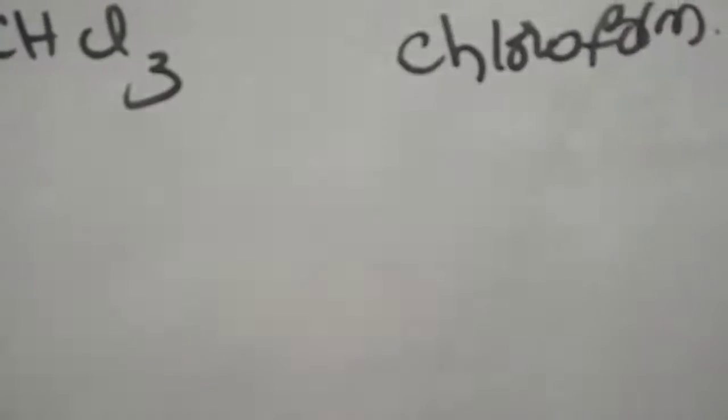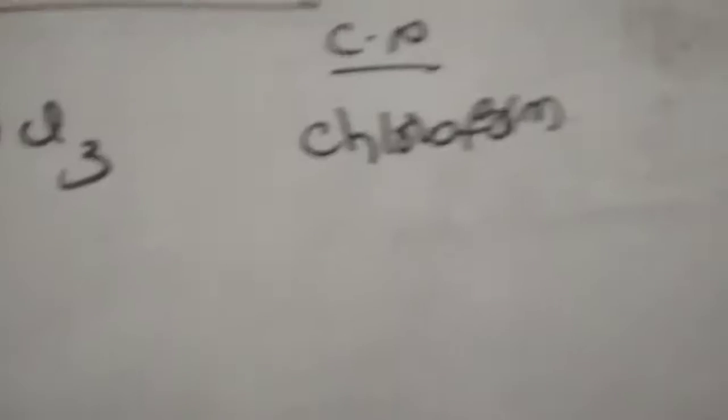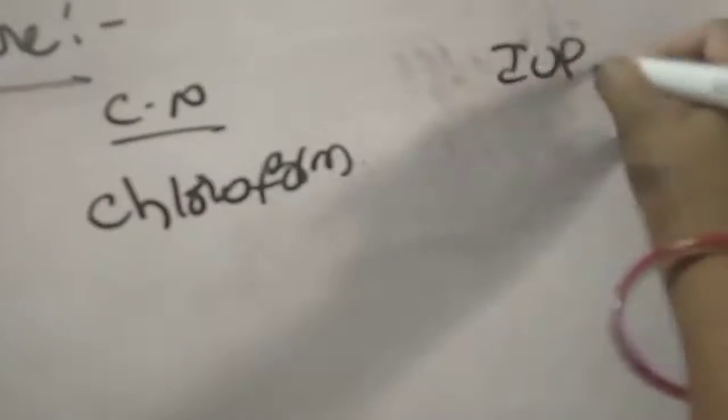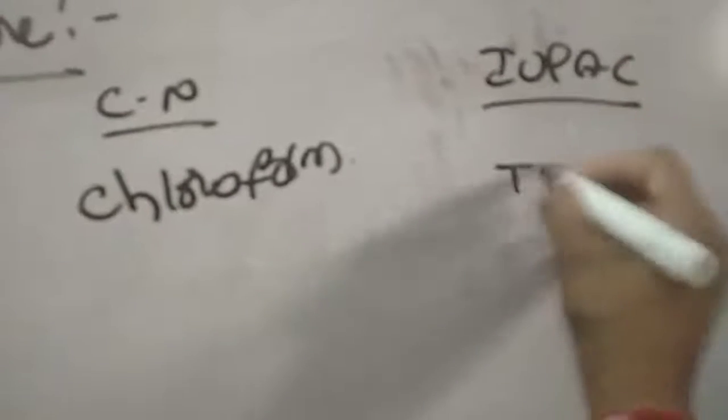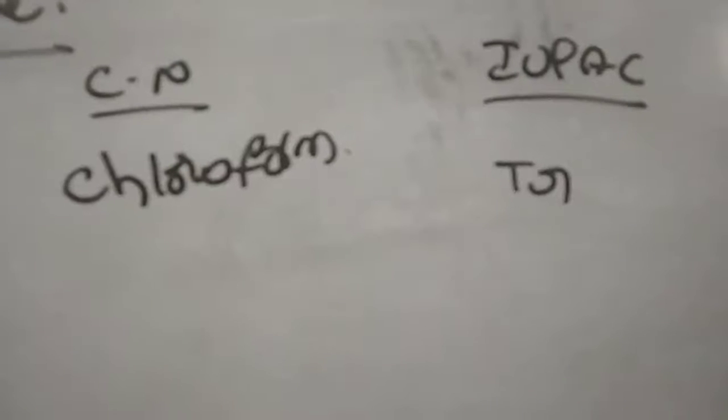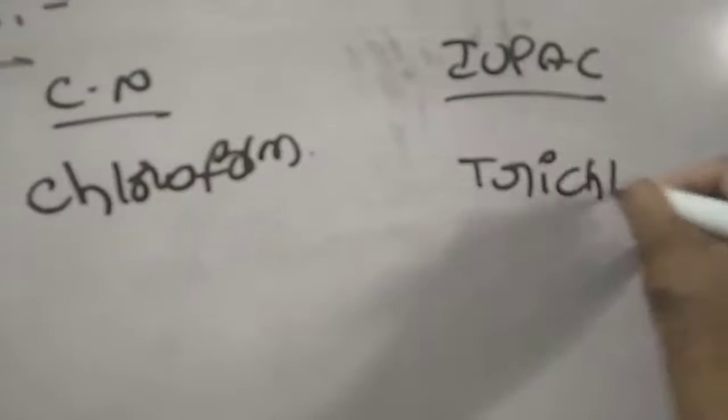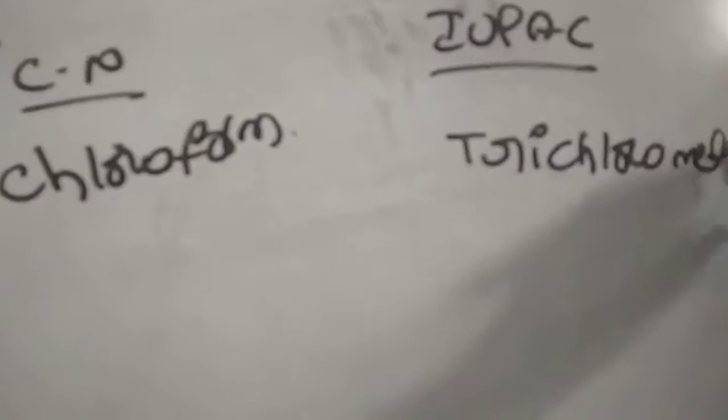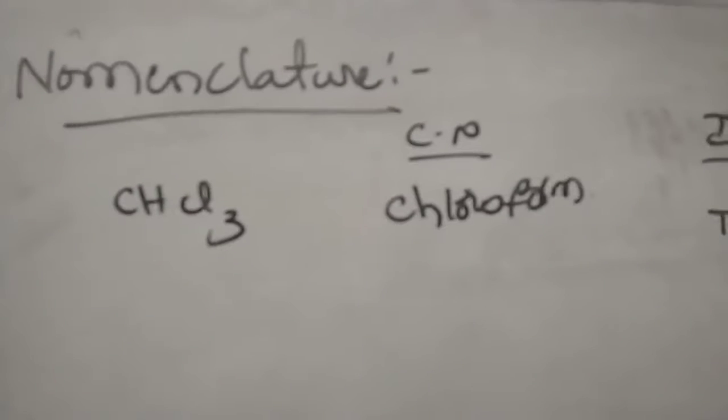CHCl3. Its common name is chloroform. Its IUPAC name is trichloromethane. Like we can take not only CHCl3, we can take the next one.